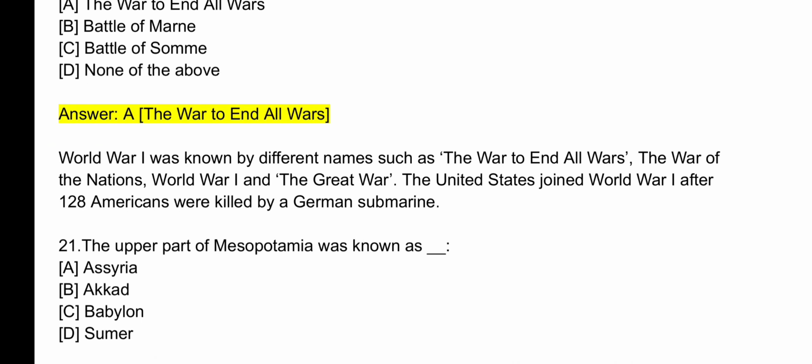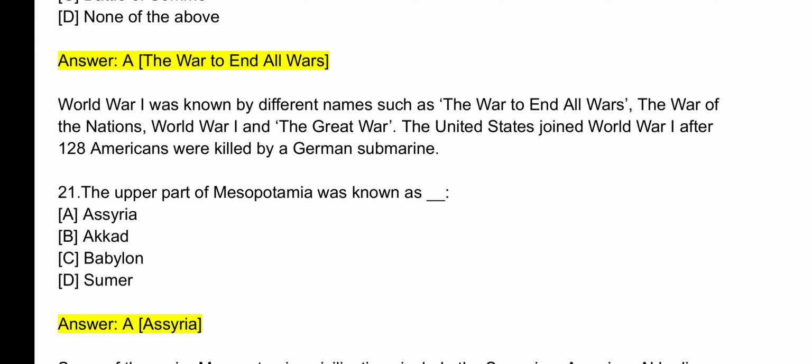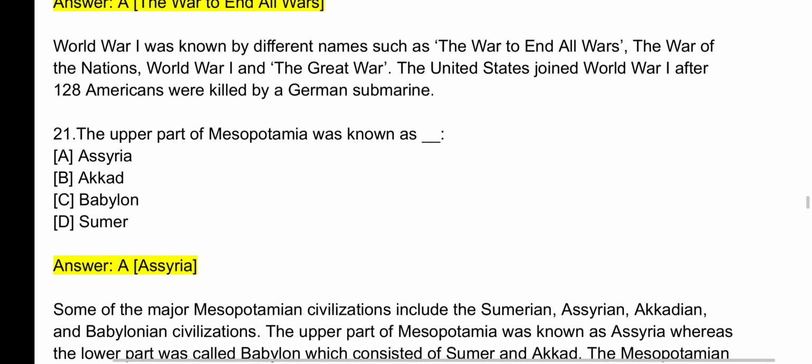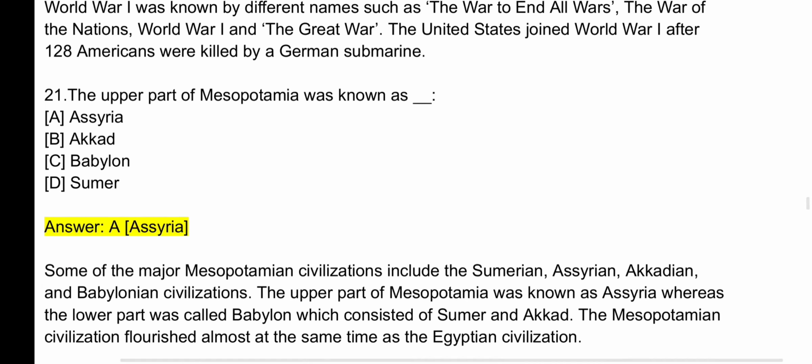Question number 21. The upper part of Mesopotamia was known as? The answer is A. Assyria. Some of the major Mesopotamian civilizations include the Sumerian, Assyrian, Akkadian, and Babylonian civilizations. The upper part of Mesopotamia was known as Assyria, whereas the lower part was called Babylon, which consisted of Sumer and Akkad. The Mesopotamian civilization flourished almost at the same time as the Egyptian civilization.